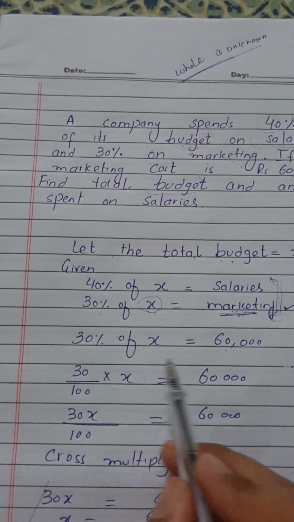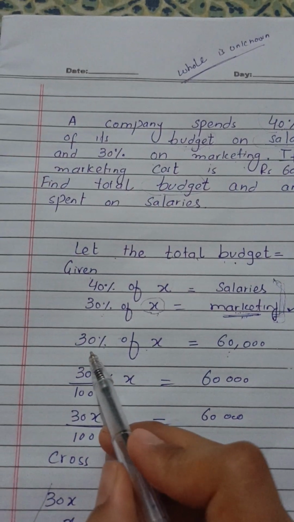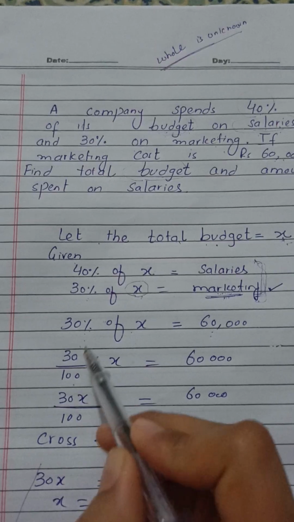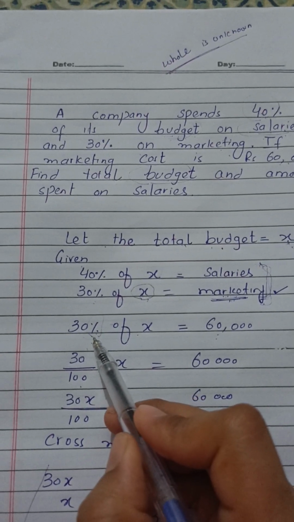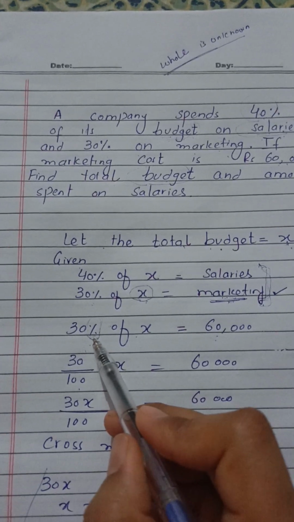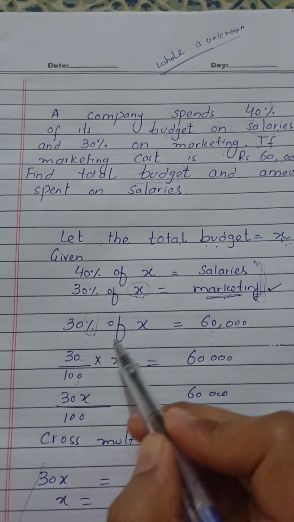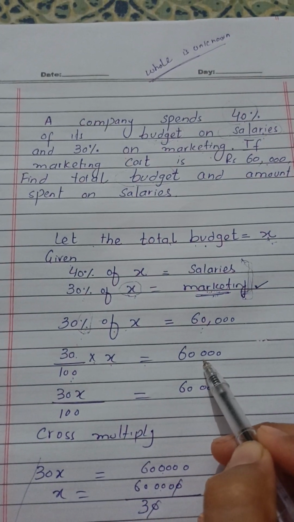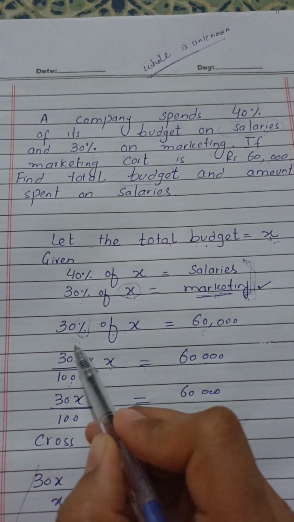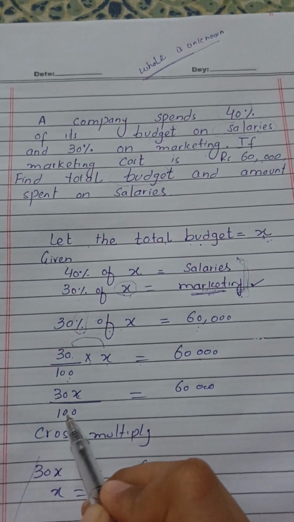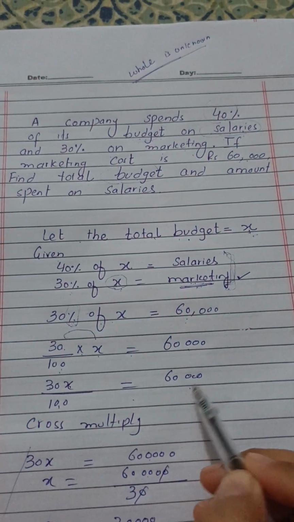So 30% of X is equal to 60,000, and 30% is written in the form of a fraction, 30 by 100, because percentage means out of 100. So 30% means 30 out of 100, of means multiply, and X is equal to 60,000. Now 30 will multiply with X, it will become 30X. 30X by 100 is equal to 60,000.